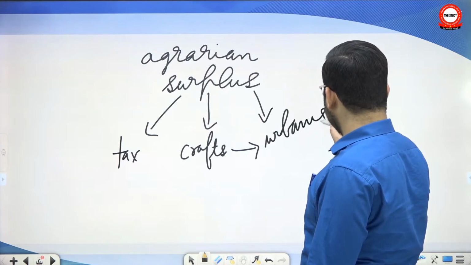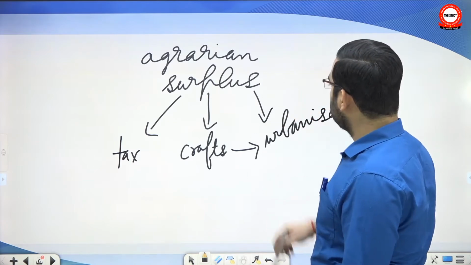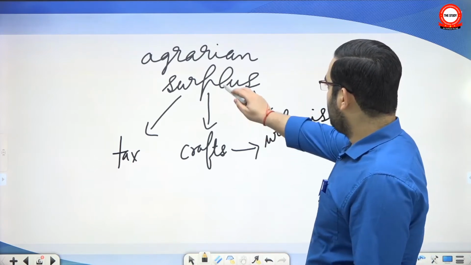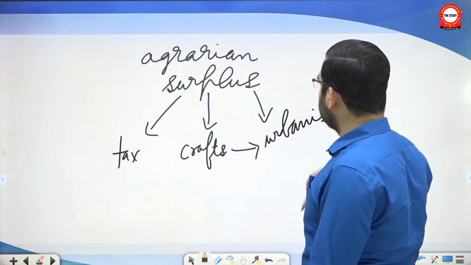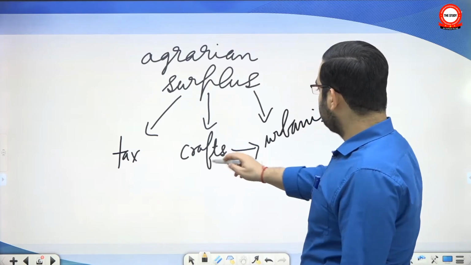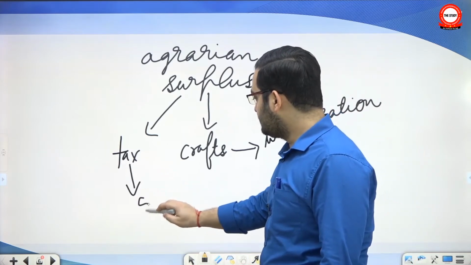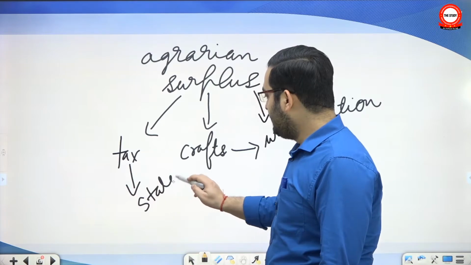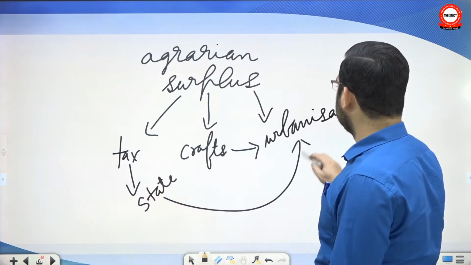And here, surplus can lead to urbanization as well. Why? Because an urban center's needs will be met by trade with villages, craftspersons will live in cities, and even the state that has collected tax will create capitals, religious centers, trading centers etc. This will also contribute to urbanization.